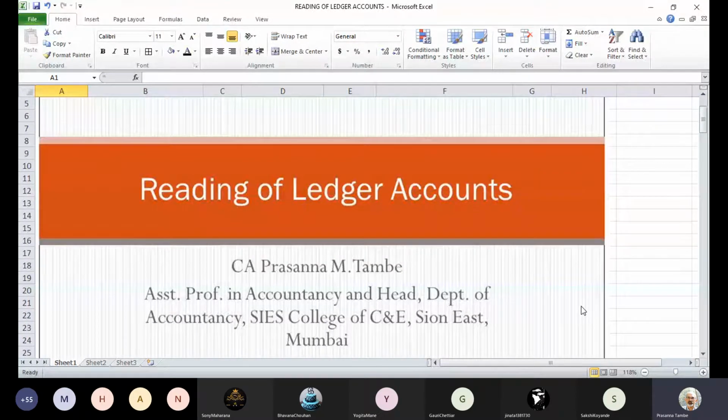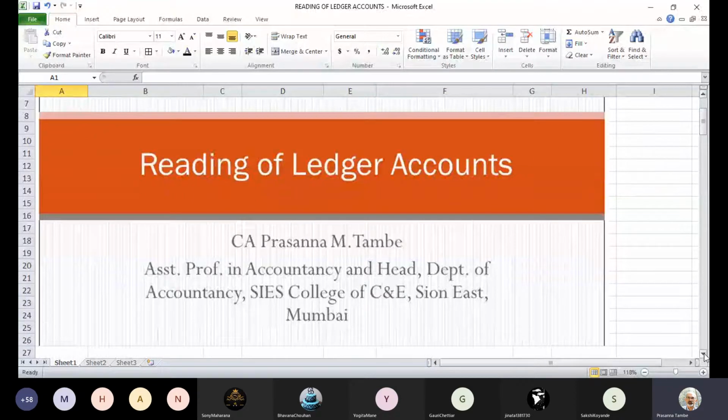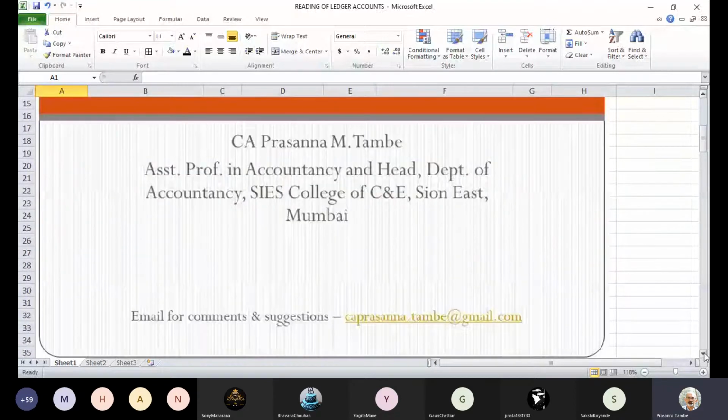So good morning everybody, and we begin with the second lecture on the topic called reading of ledger accounts. In the first lecture, we discussed the background material for reading of ledger accounts, what the topic is all about, and we also discussed one practical question as to how we visualize and analyze the transactions, or understand the interpretation of the transactions in a particular account. And we did one account that was related to capital of a proprietor. So in today's session, we'll try to cover a few more ledger accounts of similar type.